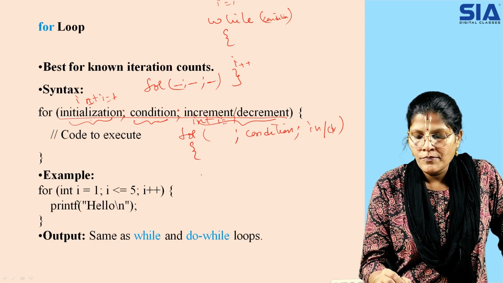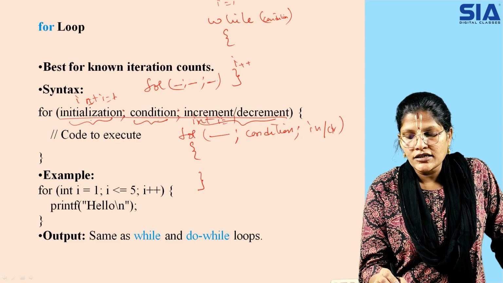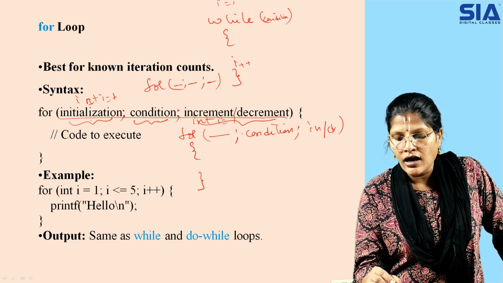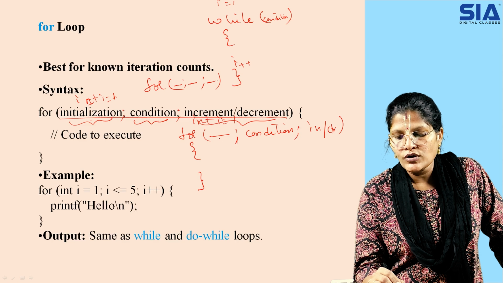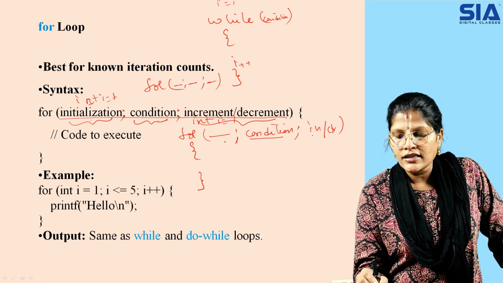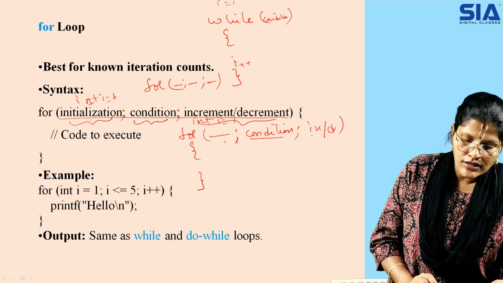So if you are not specifying anything in the initialization because the value was specified before, it is okay, because anyhow you are having a separator. So the value is considered, then it checks the condition, and based on the condition it will perform its activity. Now we'll see it with an example.